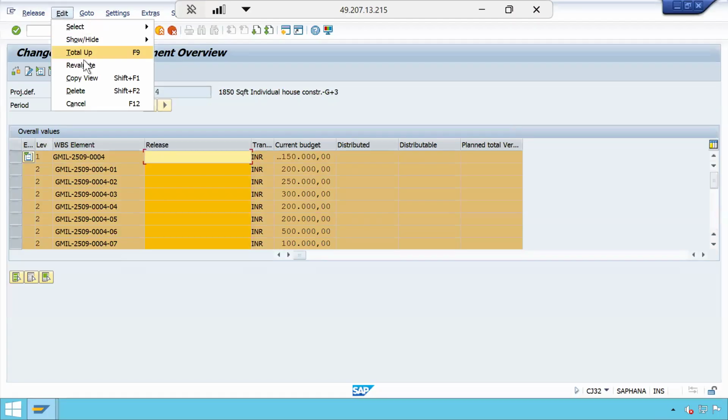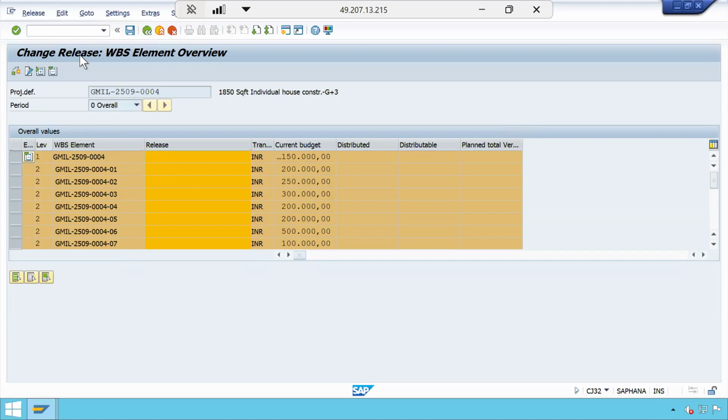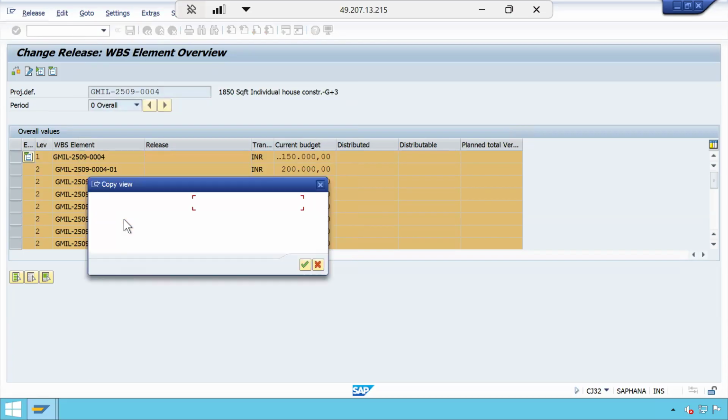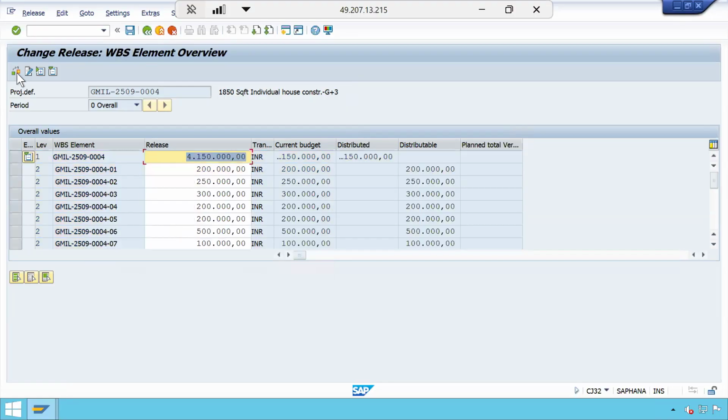Okay, we cannot total up because we are not giving manually. We want to copy from a reference value, that is current budget. System is slow. So I am taking the current budget, giving 100%. Check. See now, check complete, no errors detected.